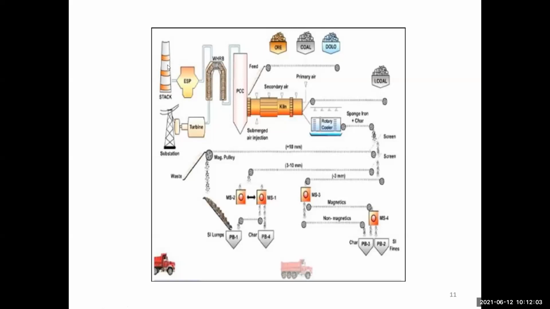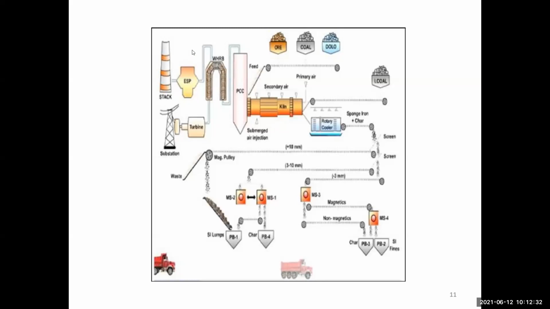This is the first thing when you start: the stack. The stack means the part of the chimney. Then the ESP. There is a turbine and a substation. The turbine generates the electricity. This is all the ore, coal, dolo. This is DRI. So all the DRI enters the stack, then the ESP.